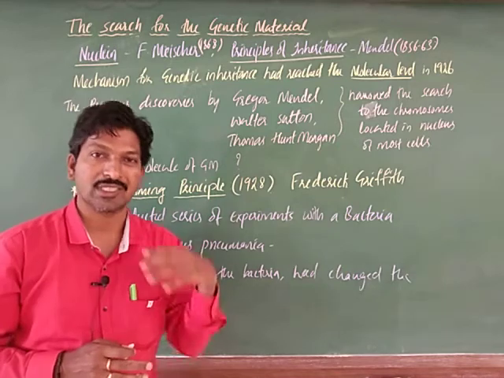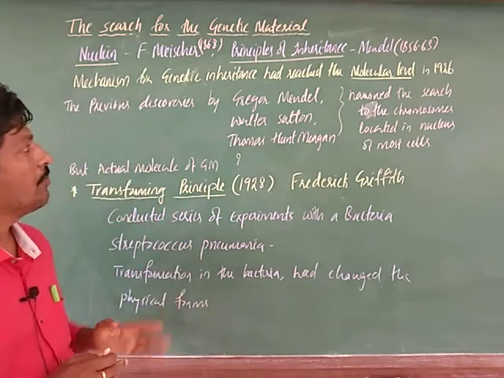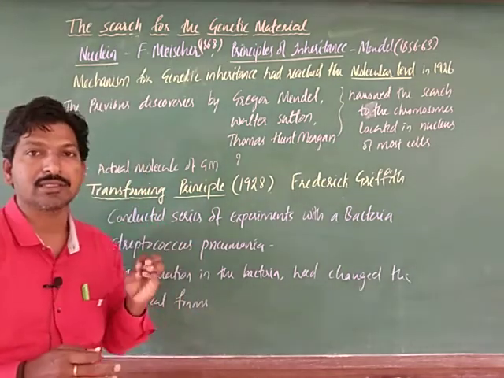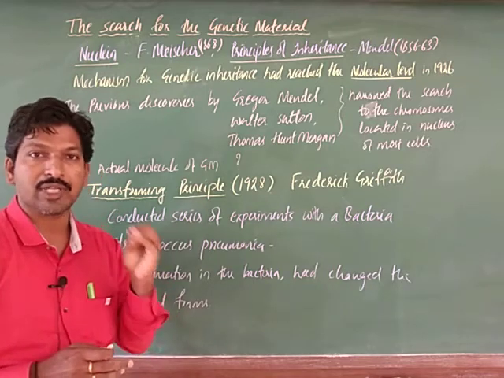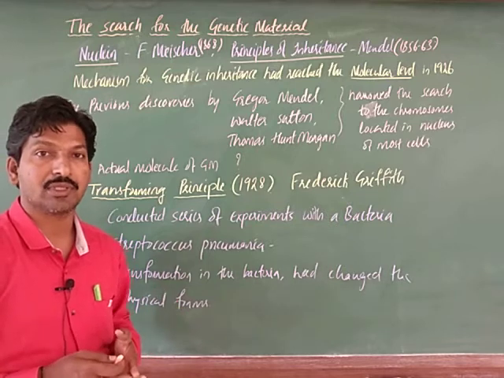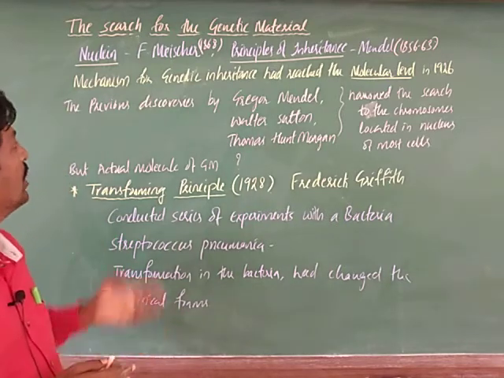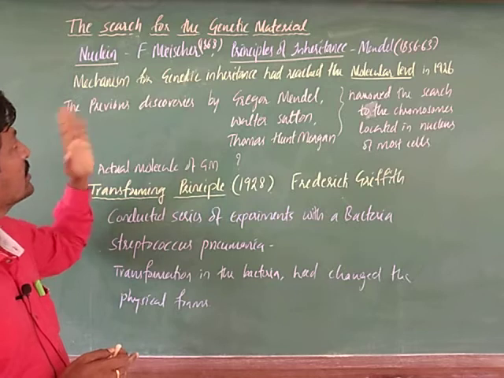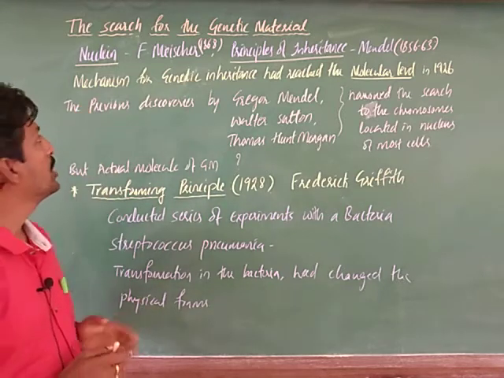For the search of this genetic material, many scientists gave their hypotheses as well as experimental proofs. Let us discuss in this video the search for the genetic material.